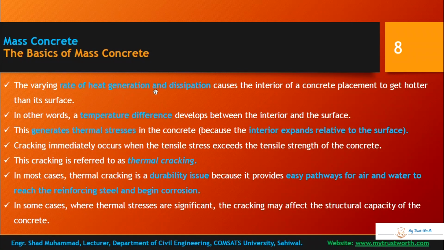The varying rate of heat generation and dissipation causes the interior of the concrete placement to get hotter than its surface. So a proper gradient develops during heat liberation, with maximum heat in the core, and externally it is cooled. In other words, a temperature difference develops between the interior and the surface. This generates thermal stresses in concrete because the interior expands relative to the surface. So due to this thermal gradient, thermal stresses are generated.